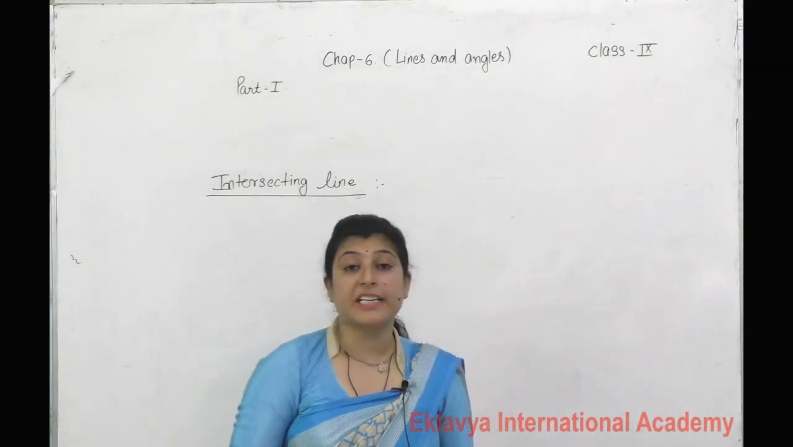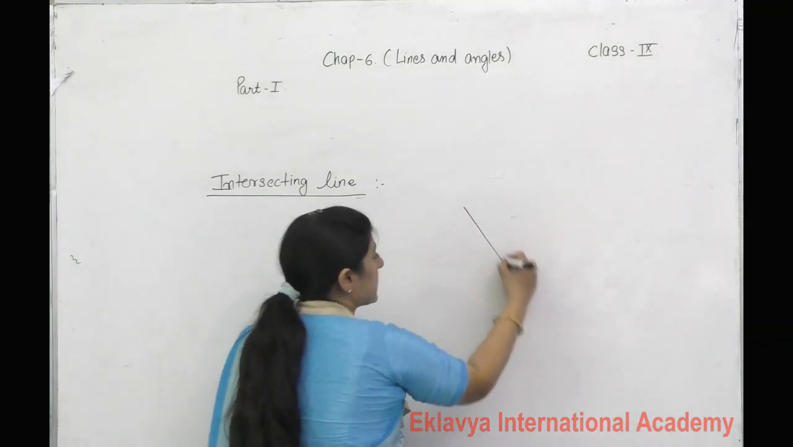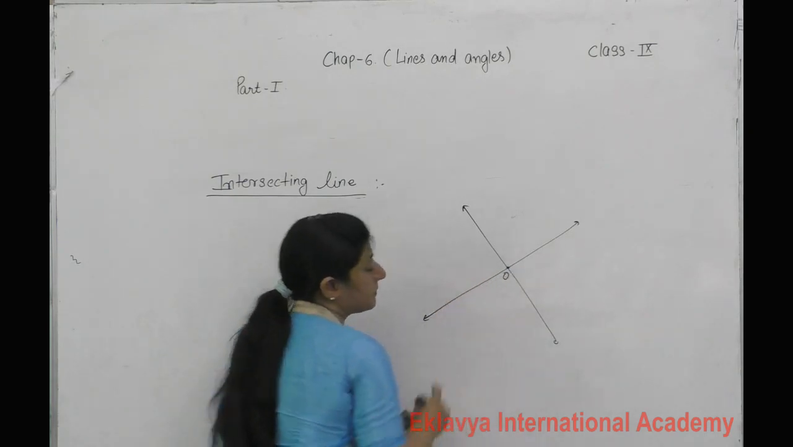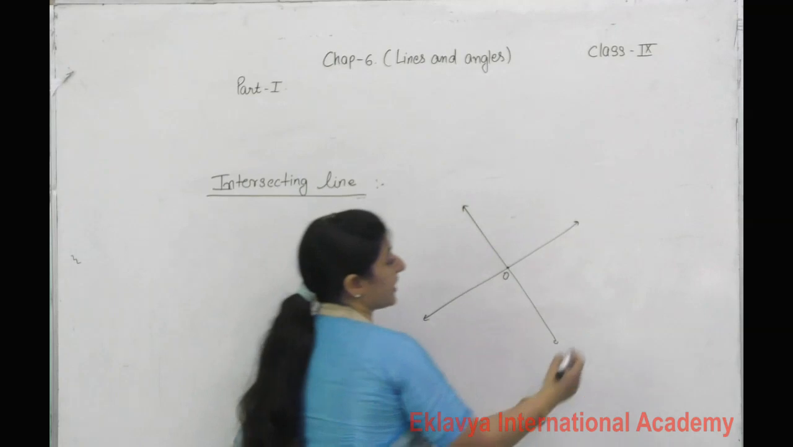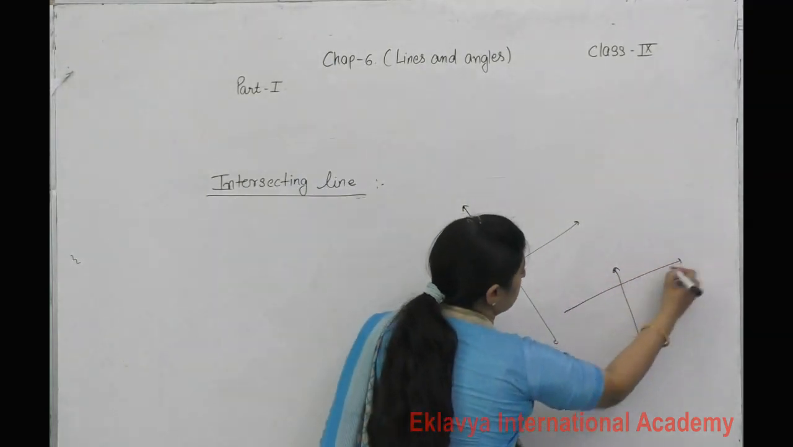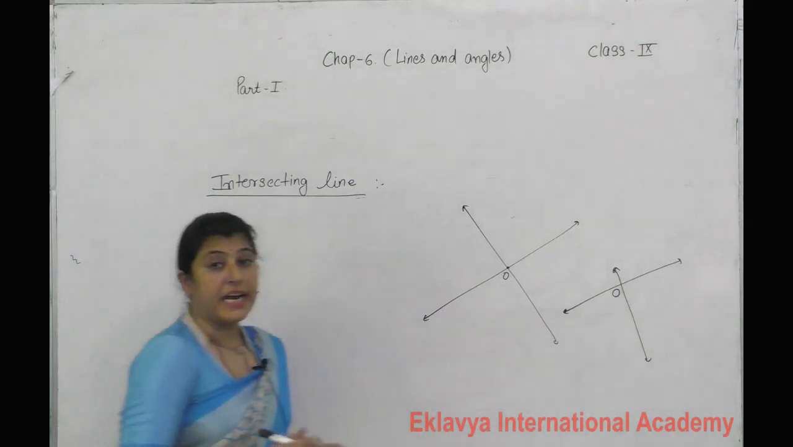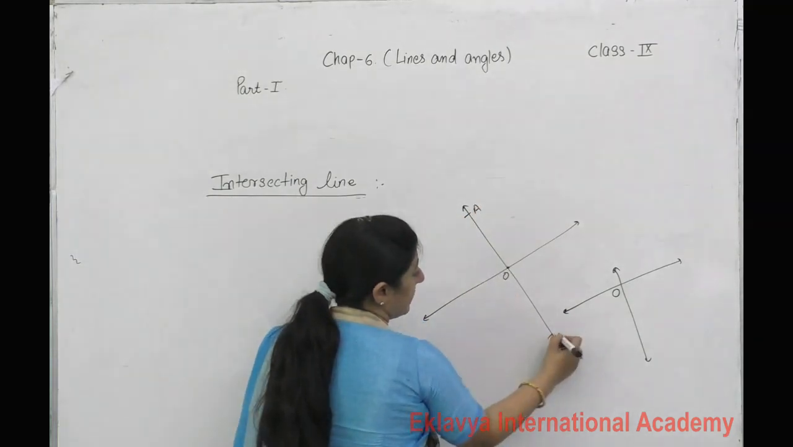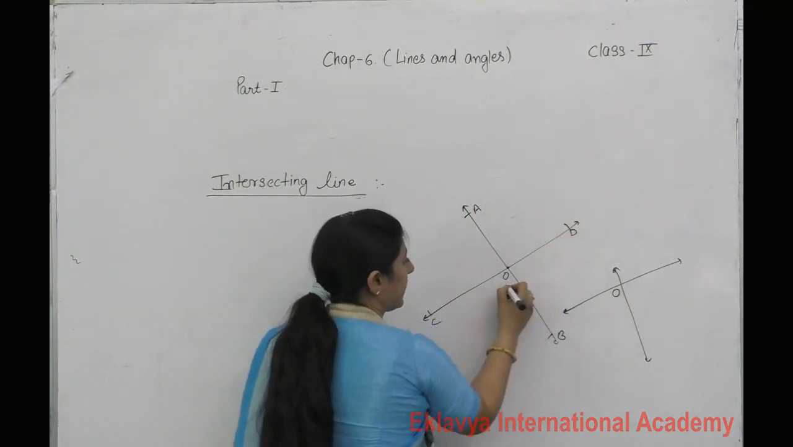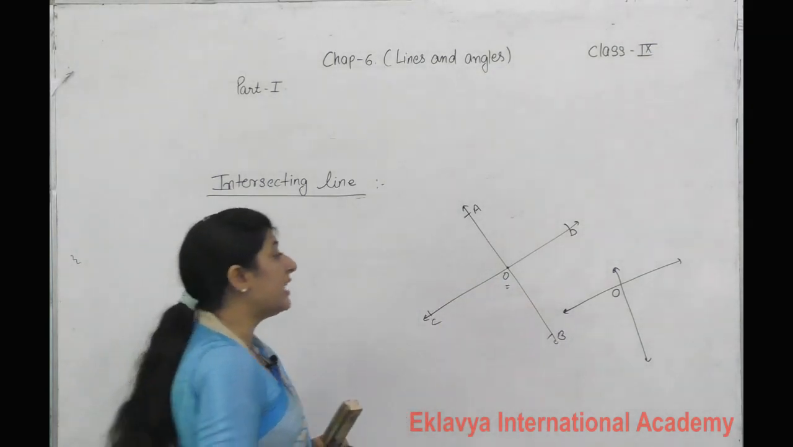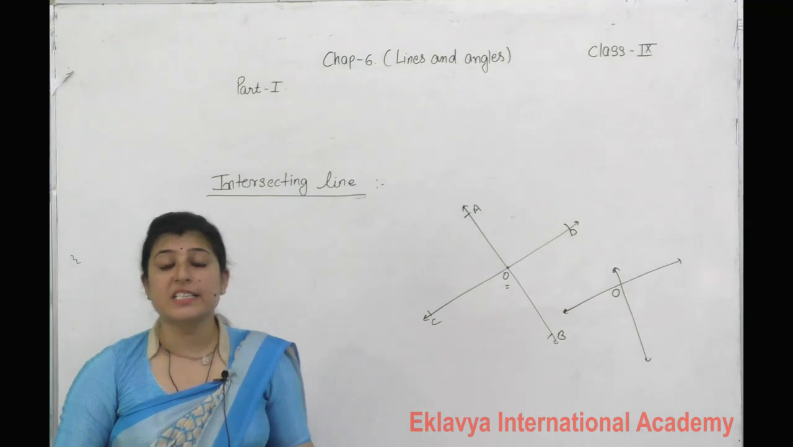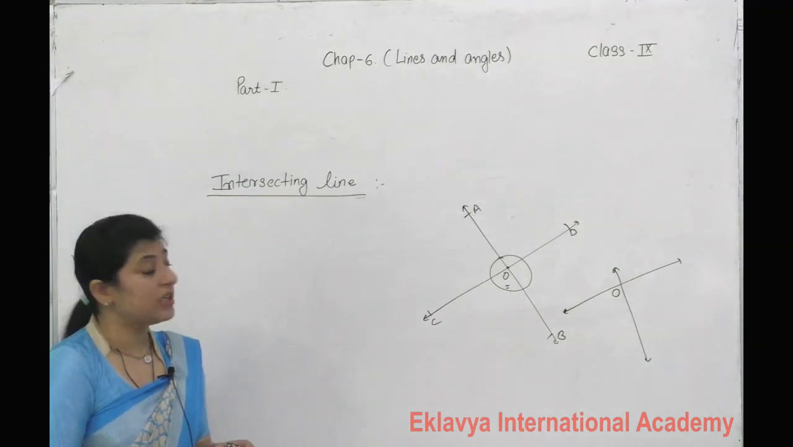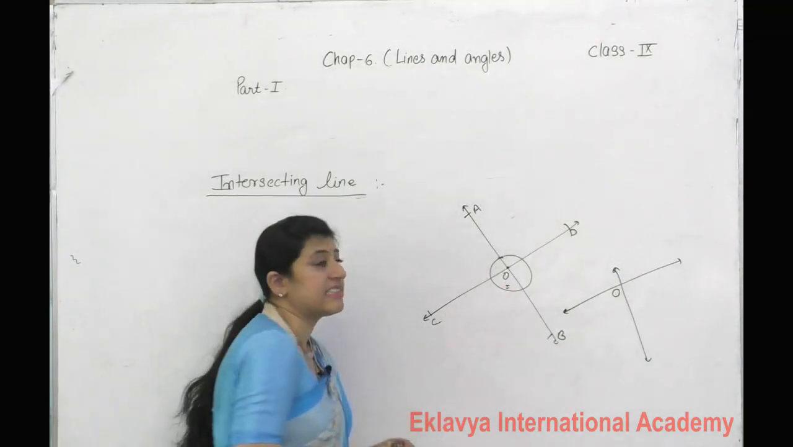What is an intersecting line? If two lines meet at a common point, we can say line AB and CD meet at point O. Then these lines are called intersecting lines, and this point is called the intersection point. Here O is the intersection point.